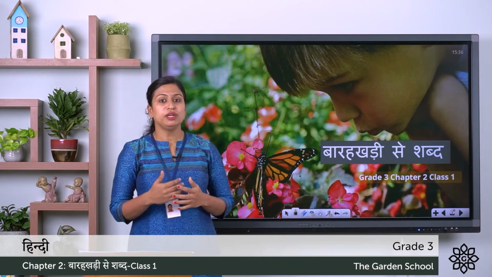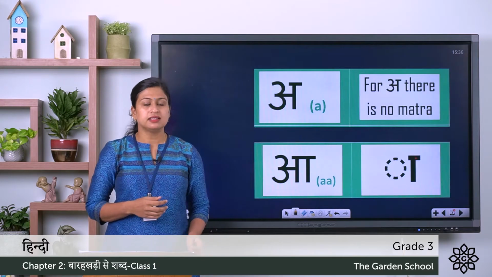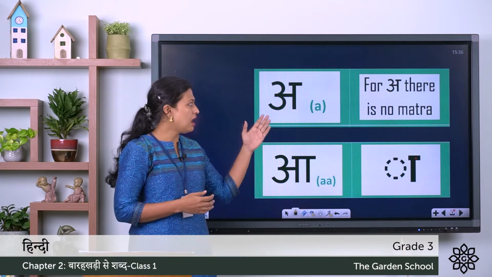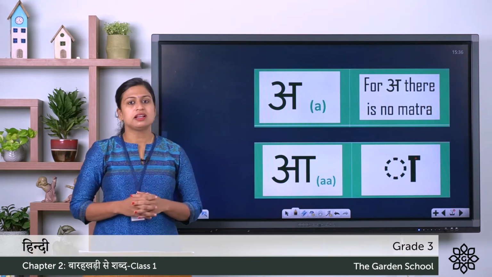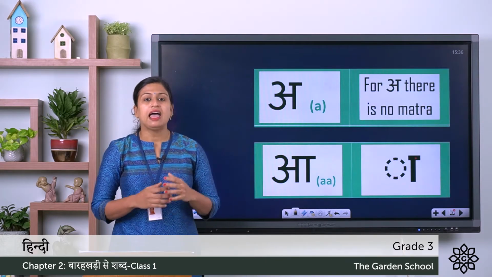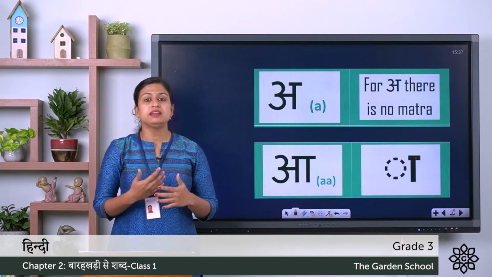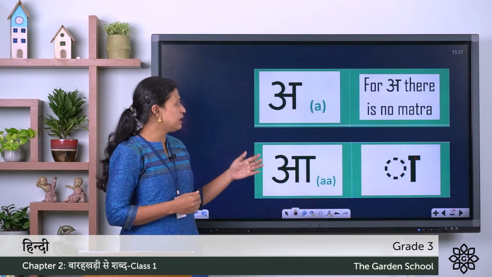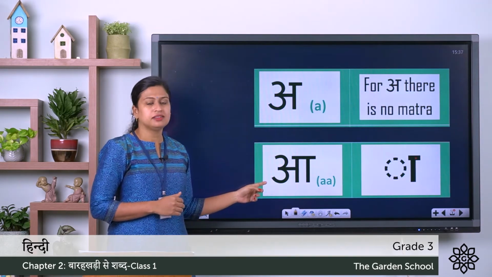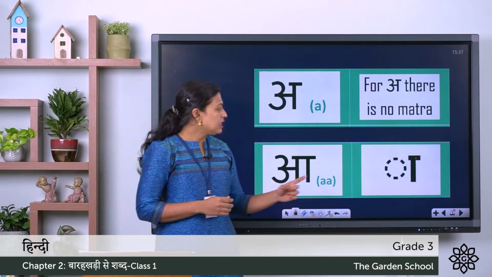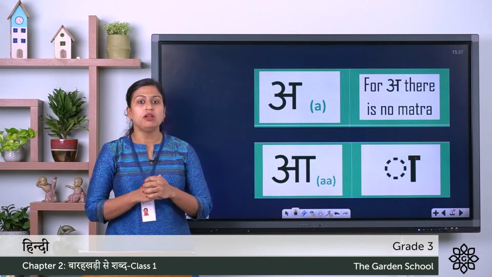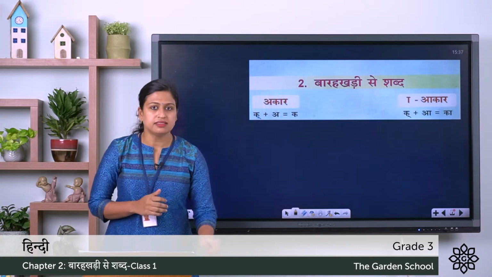So kids, we know about the Hindi letters, that is the Varnamala. So here you can see the first two swarakshar, that is A and A. So in this class we will be discussing the symbols of A and A, and with the help of these symbols we will be making different words. So the first one A, and it has no symbol. Next one is A, the one with the longer sound, and the symbol for A is a standing line and on the top a small sleeping line. So let's start this chapter.